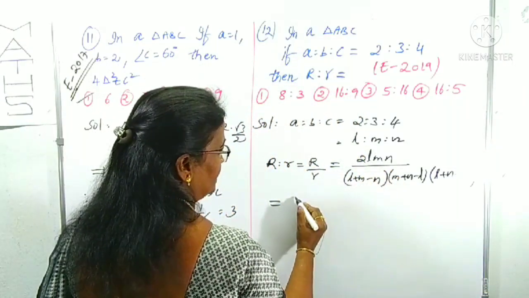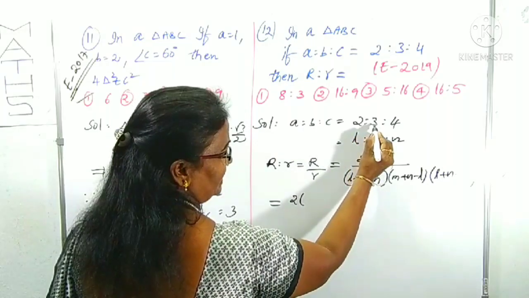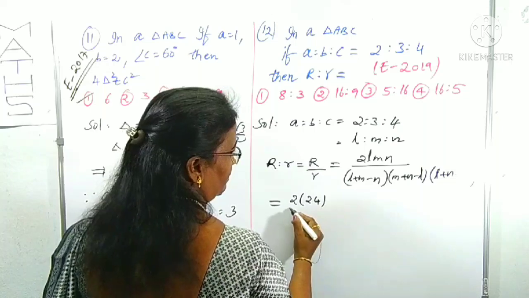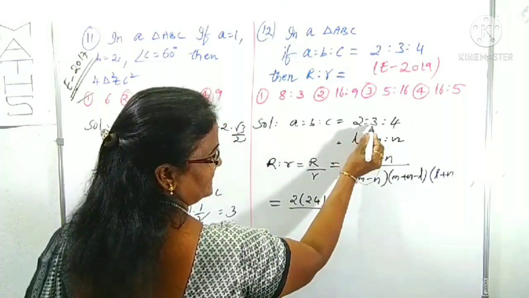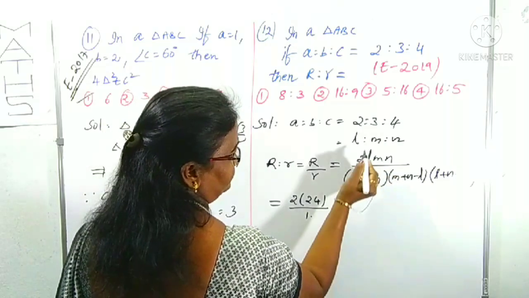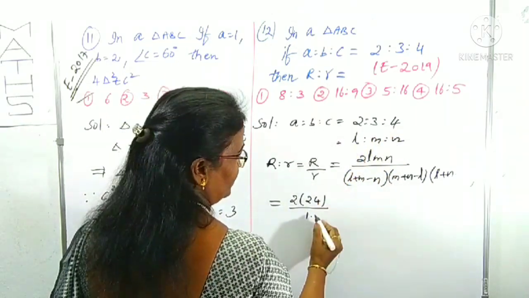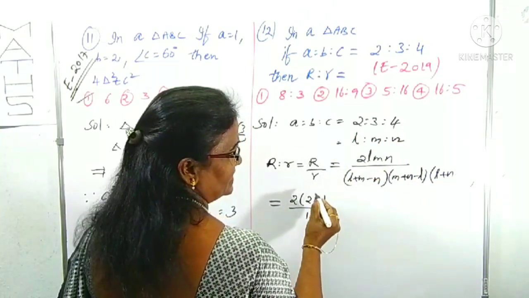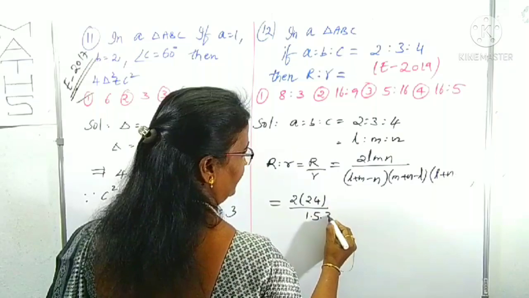2 into 3, 6, 6 fours are 24, by L plus M, 2 plus 3, 5, 5 minus 4, 1, into M plus N, 3 plus 4, 7 minus 2, 5, right. L plus N, 2 plus 4, 6, 6 minus 3, 3, right.